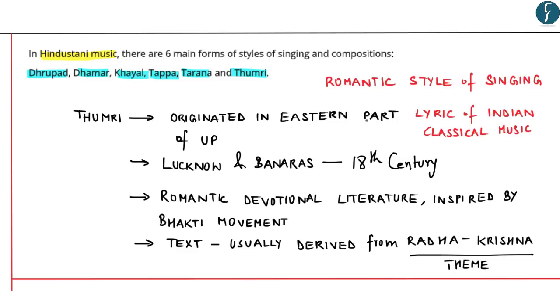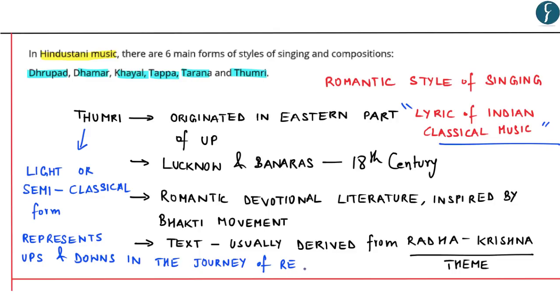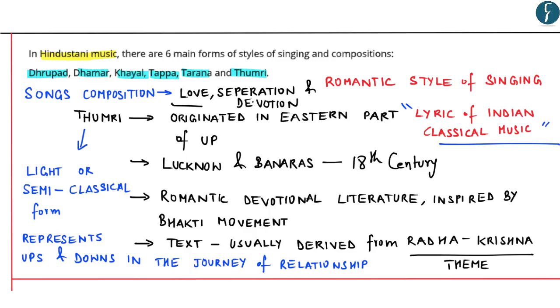Now, Thumri is supposed to be a romantic style of singing and is also associated with the lyric of Indian classical music. Thumri is generally in a light or semi-classical form and represents the ups and downs in the journey of relationship. The song compositions are mostly of love, separation, and devotion. So these can be said to be some of the important facts with respect to Thumri, which is considered to be one of the 6 forms of styles of singing and composition of the Hindustani music.